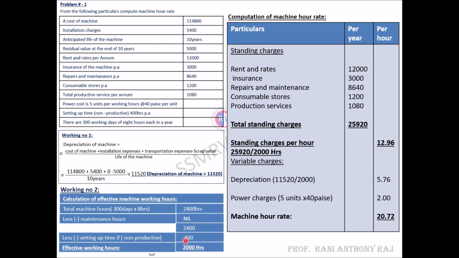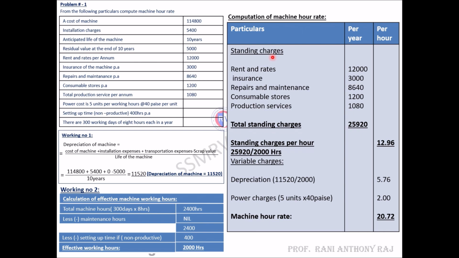If it is productive, you have to ignore it. They specified clearly in the problem it is non-productive. So 2,400 minus 400, you will get 2,000 hours. So this is the effective working hours. We will move on to the calculation of machine hour rate.